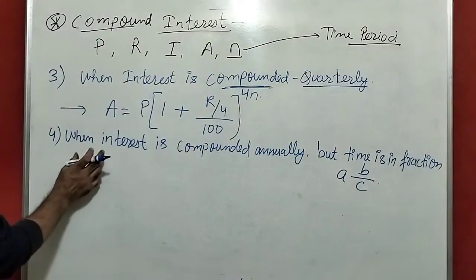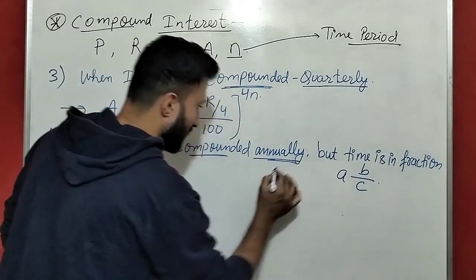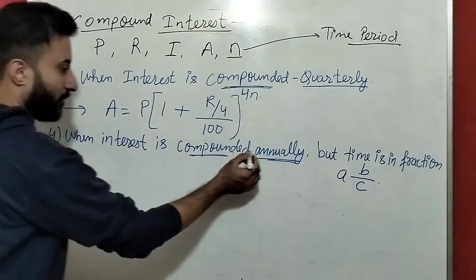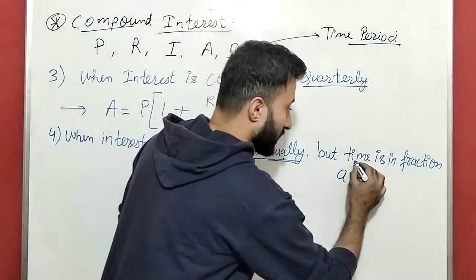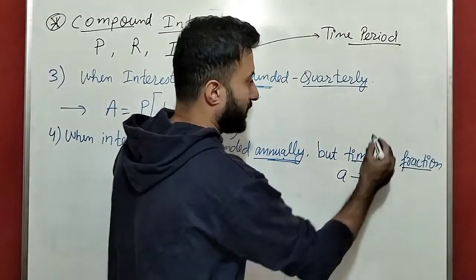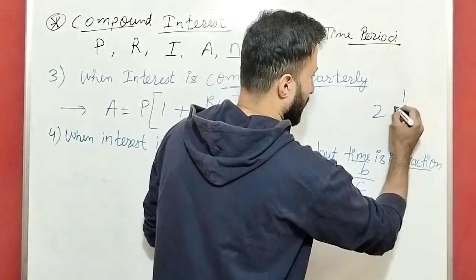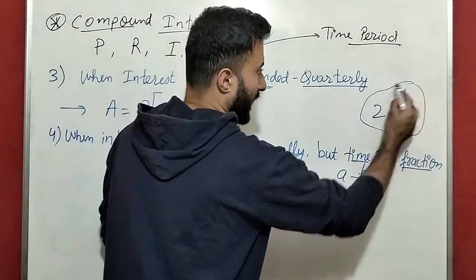Time is in fraction. Guys, what is the condition? First condition is, it is given compounded annually. Next condition is what? Time is in fraction. You will get the time like this. Suppose 2, 1 by 3. So what is this? This time is in fraction.